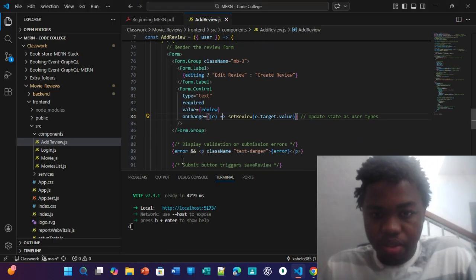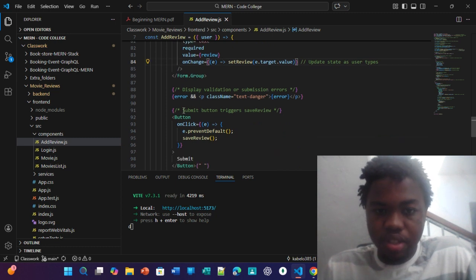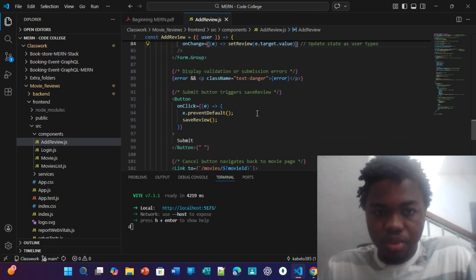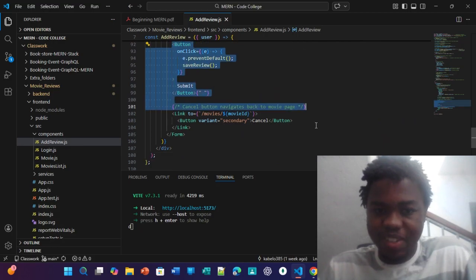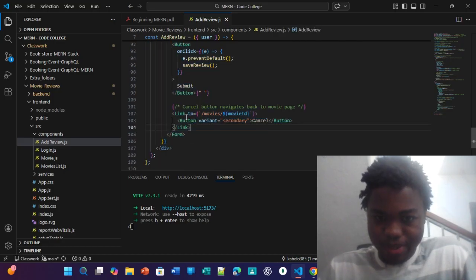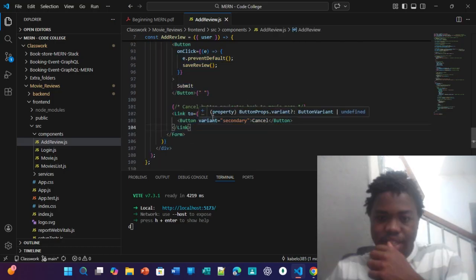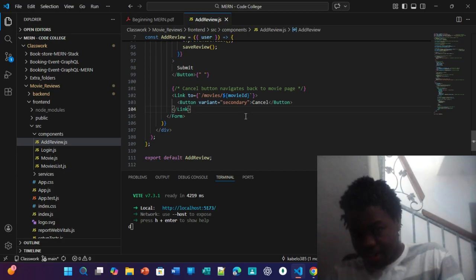Then display validation or submission errors. The submit button triggers saveReview, using the event listener onClick. The cancel button navigates back to the movie page, with a Link to the button, variant secondary, the cancel button.